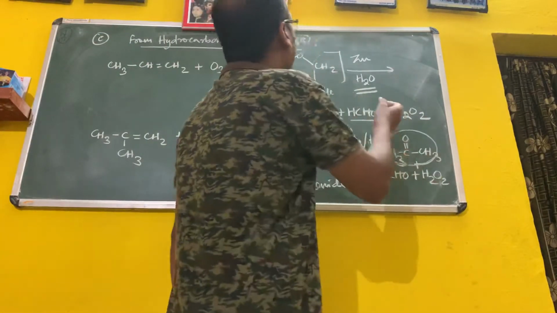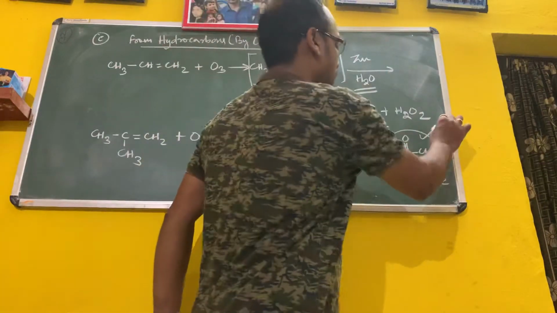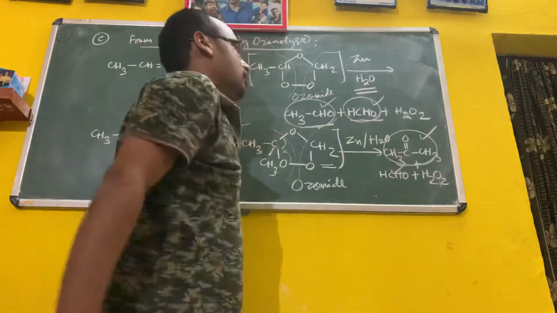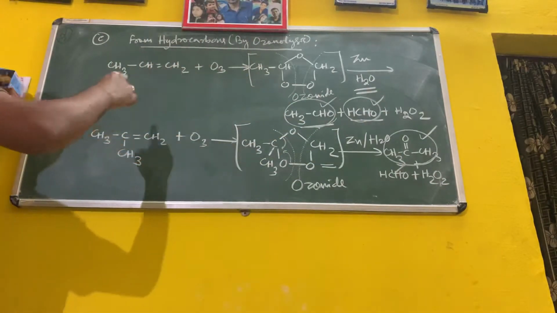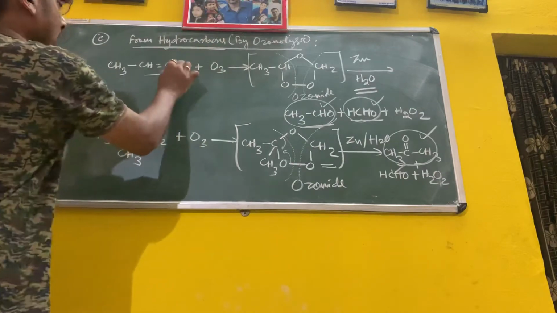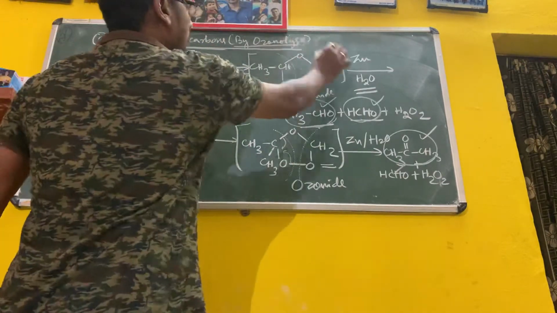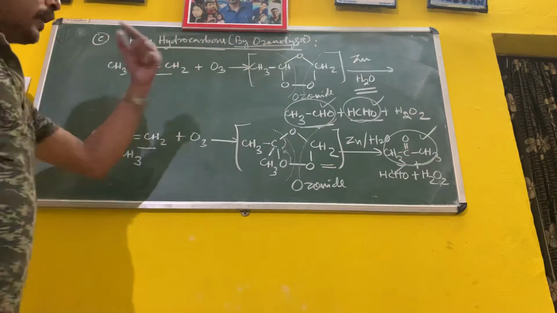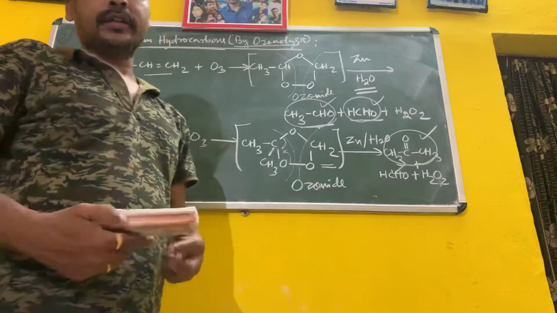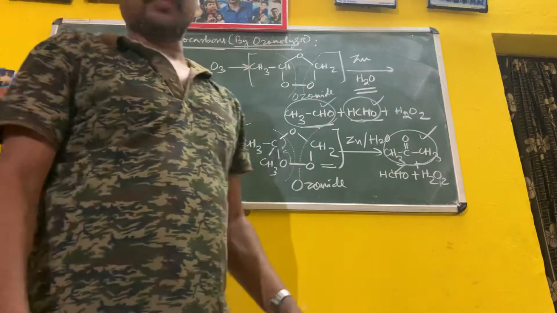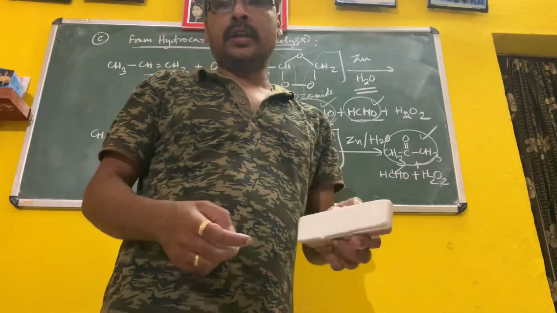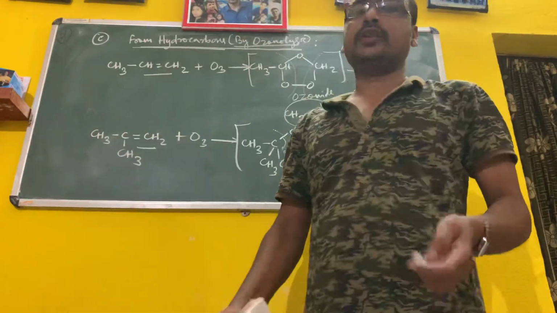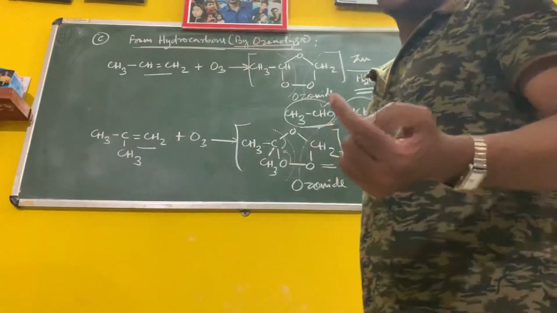So these are all about the preparation of aldehyde and ketone. This one is a ketone, this one an aldehyde, but in the previous case an aldehyde. So these are all about the preparation of ketone and aldehyde from hydrocarbon, that is an alkene, by ozonolysis, addition of ozone. Next, from hydrocarbon, the last method of preparation of aldehyde and ketone is with addition of water, with Hg2+ and H+.